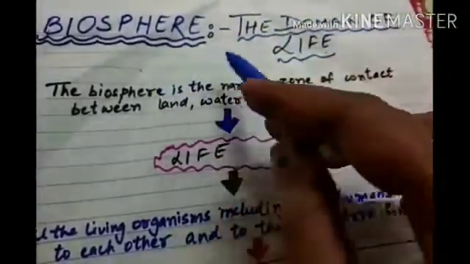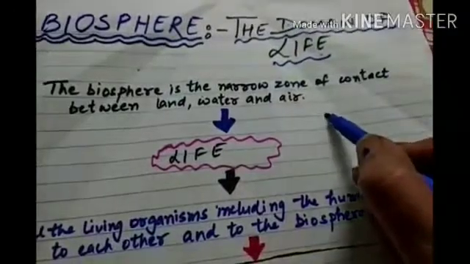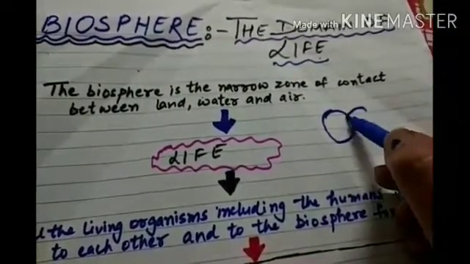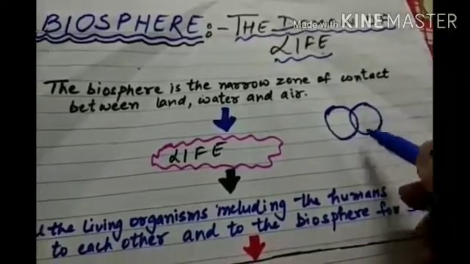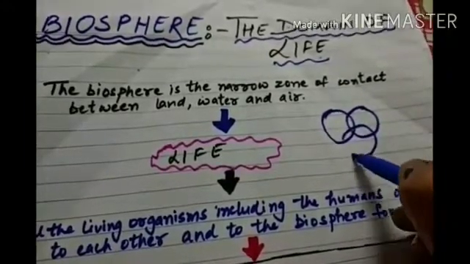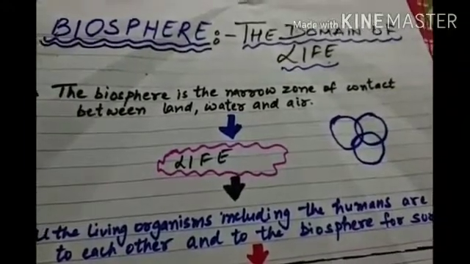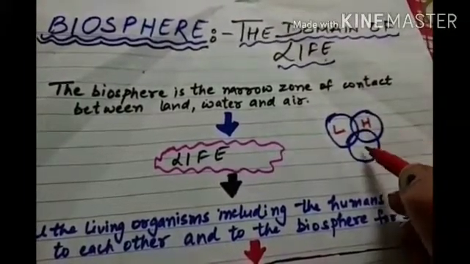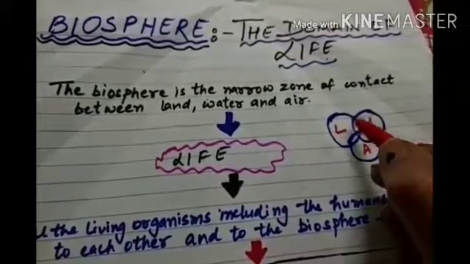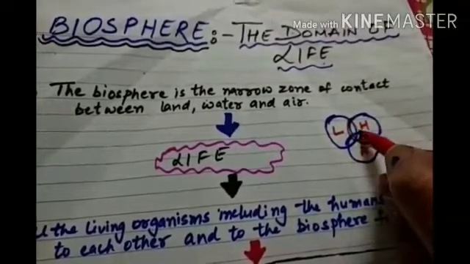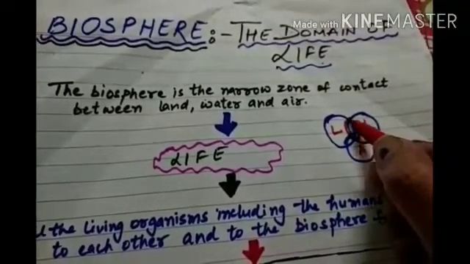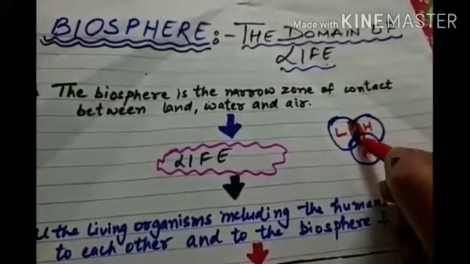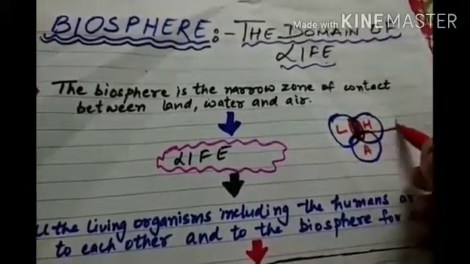And where are all these 3 things found? This is the lithosphere, this is the hydrosphere, this is the atmosphere. Where all these 3 zones interconnect or meet, this narrow zone is known as biosphere.